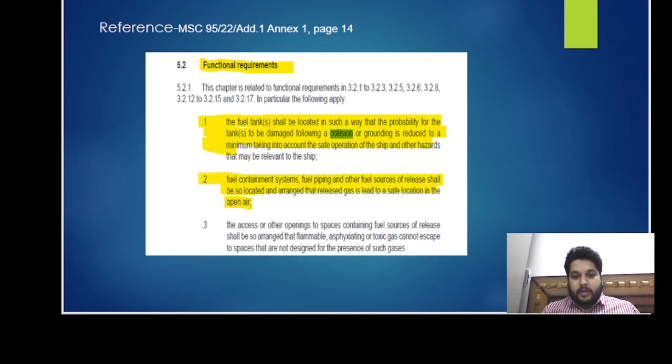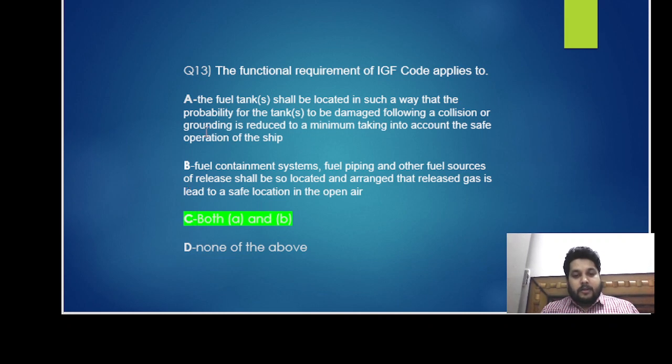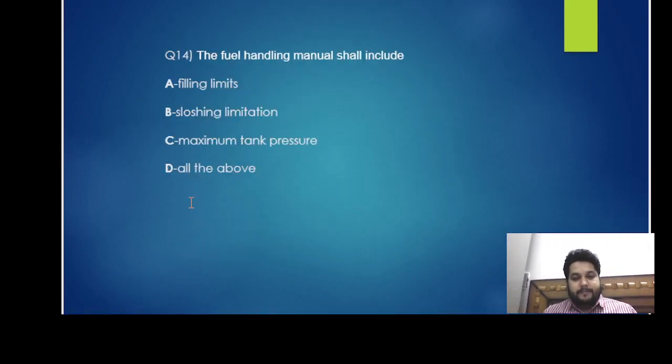So, we're going with the IGF Code functional requirement. It says the fuel tank shall be located in such a way that the probability of the tanks to be damaged following a collision or grounding is reduced to a minimum, taking account of the safe operation of the ship and other hazards that may be relevant to the ship. And B, the fuel containment system, the fuel piping and other sources of release shall be located and arranged so that the release of the gas leads to a safe location in the open air. So, we are satisfying both conditions A and B. The answer is C, both A and B.